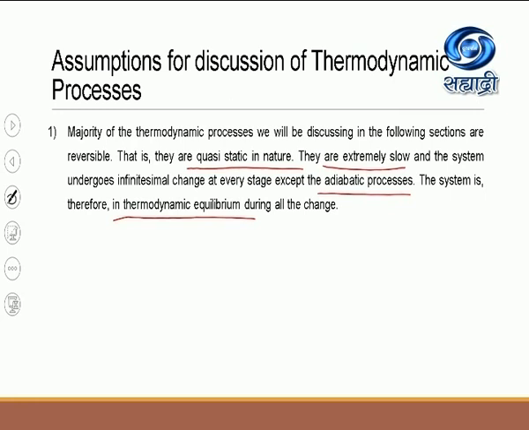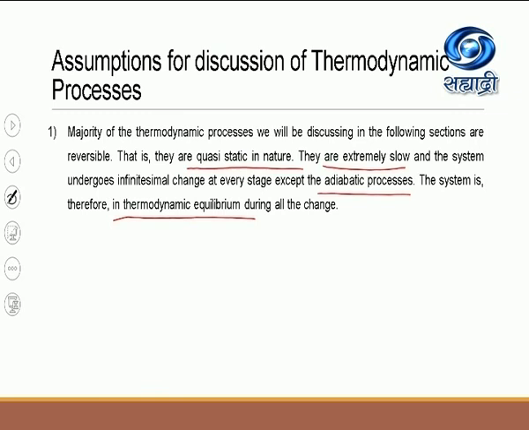An adiabatic process is a process in which no heat is given out or absorbed by the system. Except for the adiabatic processes, all the processes we are considering are reversible, and the equation of state is valid because these processes are carried out in equilibrium and are therefore quasi-static in nature.